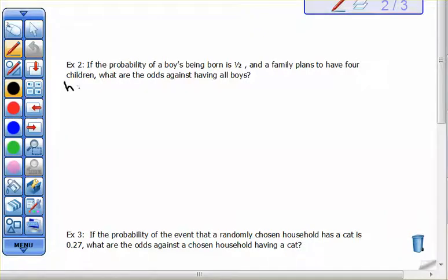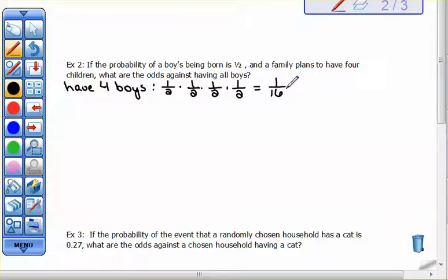So if we want to have 4 boys, we need to look at the probability of that happening. So remember, our probability for each boy is one half. So that would be one half for the first boy. Probability would be one half for the second, one half for the third, and one half for the fourth. So that would be a total probability of 1 over 16.